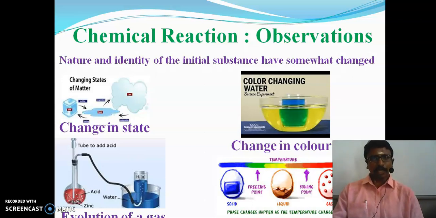So what is a chemical reaction? The initial substance being changed to form a new product is known as a chemical reaction.